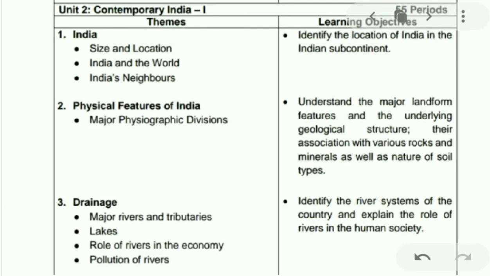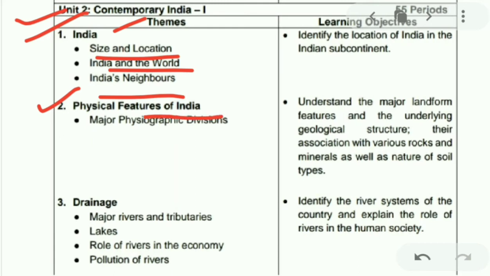Next is Contemporary India. This is geography. In geography you will be covering India: its size and location, the world, and India and neighboring countries. The second one is the physical features of India. Here you will be covering the physical features of India, and in this you will only be studying the major physiographic divisions. The third one is drainage. Drainage covers the river systems and tributaries, lakes, the role of rivers in our economy, and the pollution of the rivers.